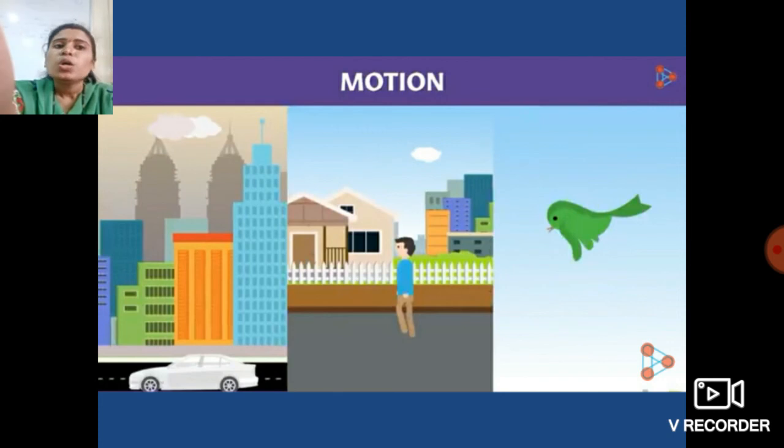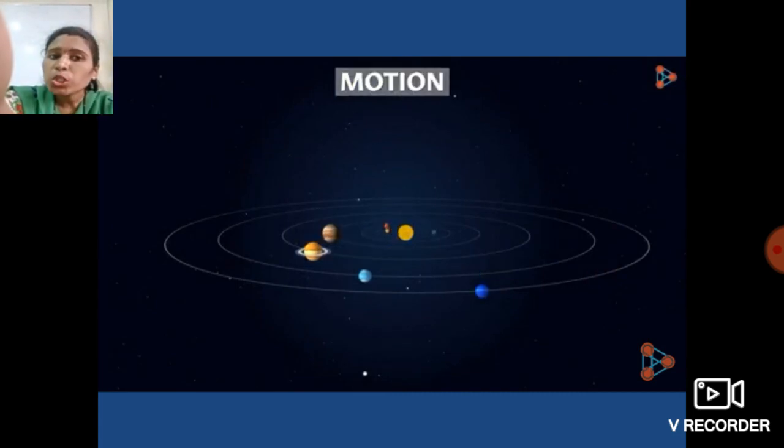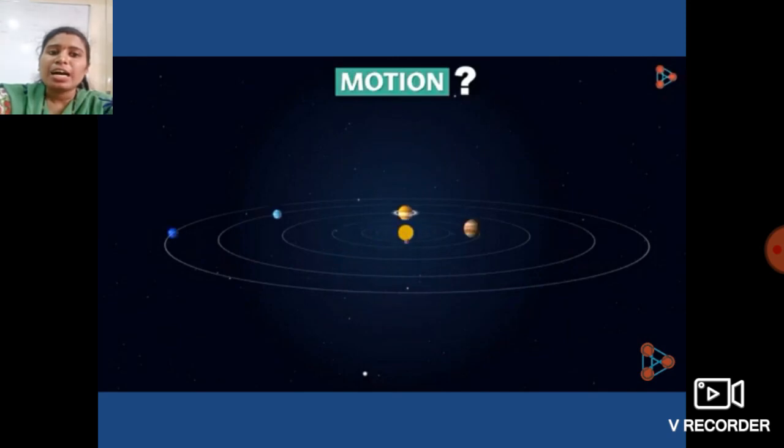So students, do you know that the earth and the other planets also undergo motion? Why do they undergo motion? Yes, because they are revolving around the sun. Okay students, what do these planets do?